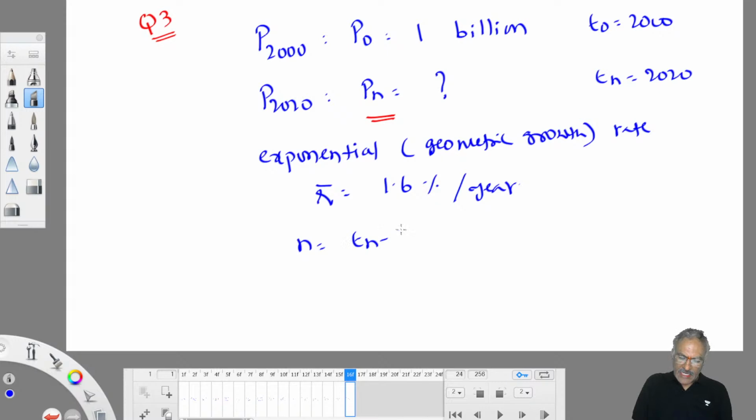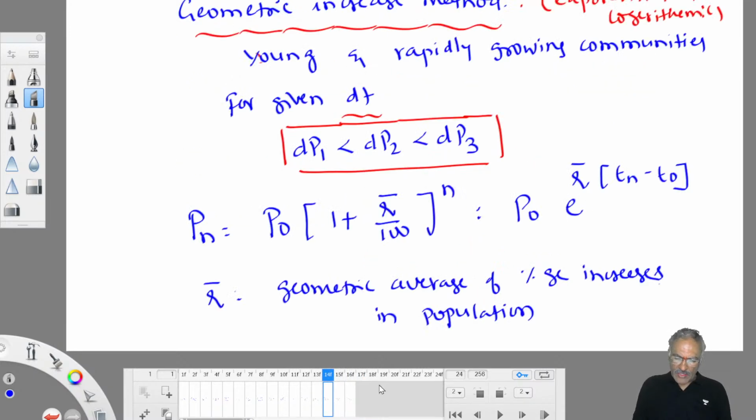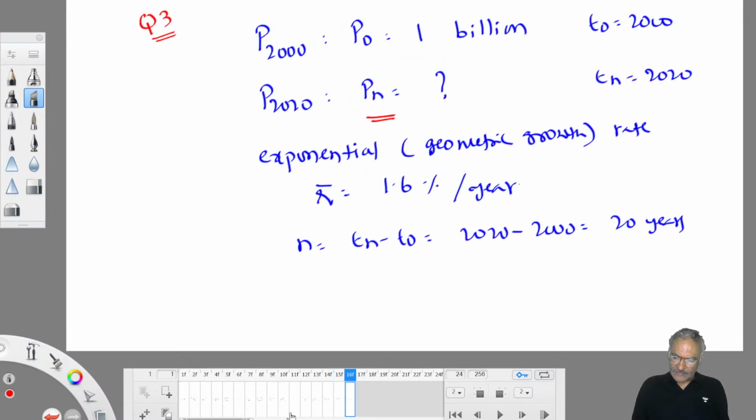Here T0 is equal to 2000, and you have to work out the population in the year 2020, so Tn is 2020. So it is Tn minus T0, 2020 minus 2000, so after 20 years you have to work out. Which formula can you use? Any one formula you can use, both of them are good. Substitute directly in this equation, Tn and T0 are given. Of course, N also you can write instead. Either you can use this equation or that equation, both will give the same answer.